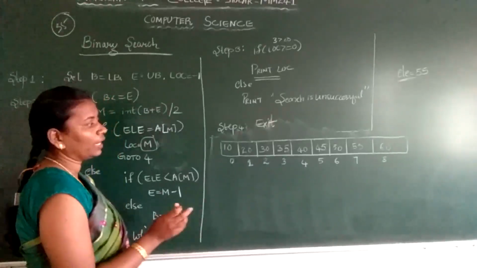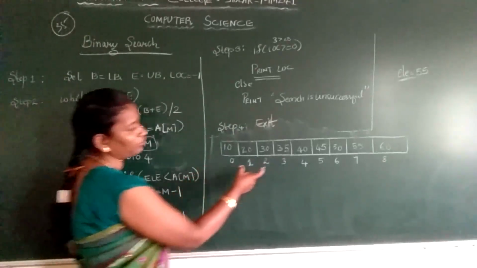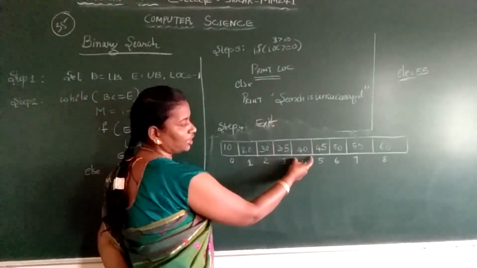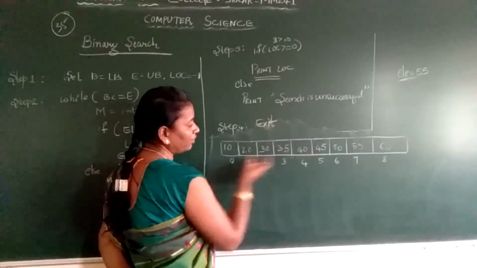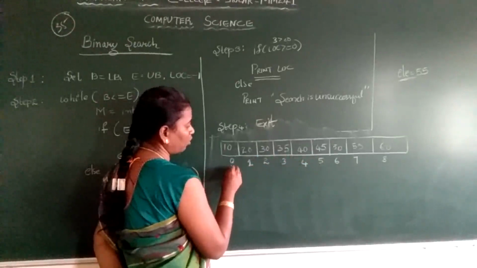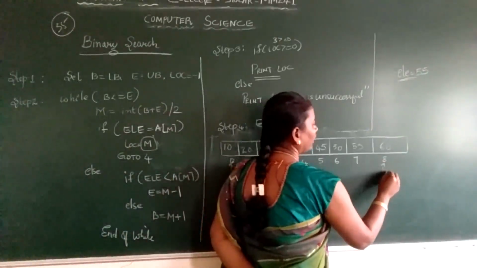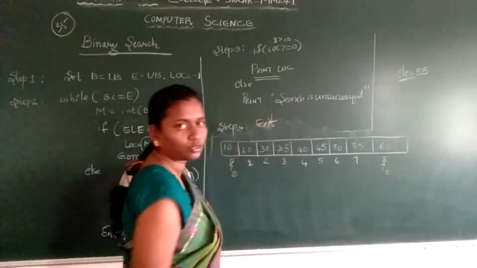Okay students, now I will discuss the second case. In the first case, I took the element which is less than your mid. So initially when we found the mid, it is beginning plus ending divided by 2. What is your beginning? 0. What is your ending? 8. 0 plus 8 divided by 2 is 4.